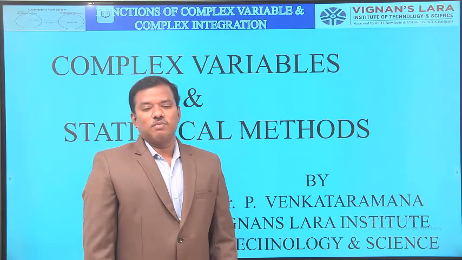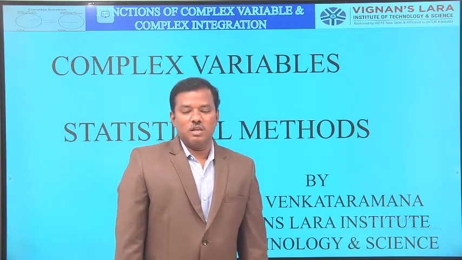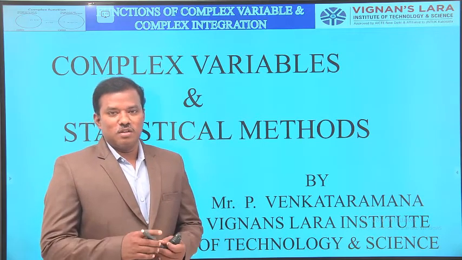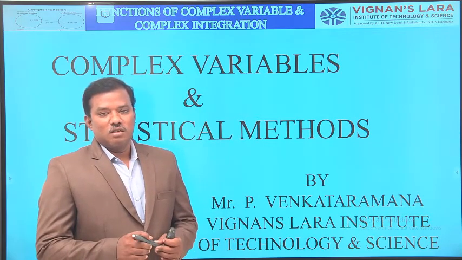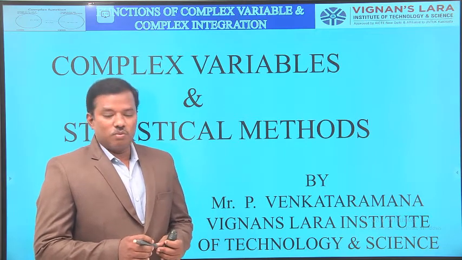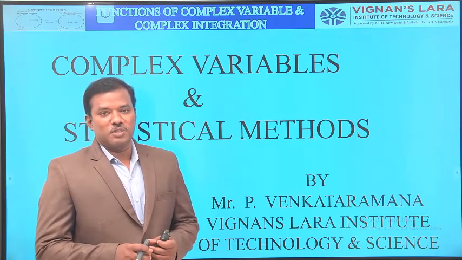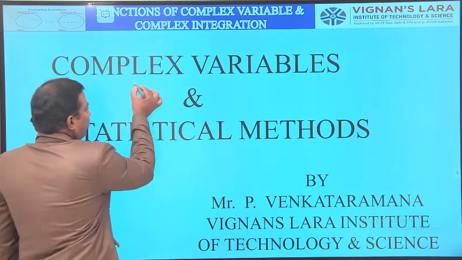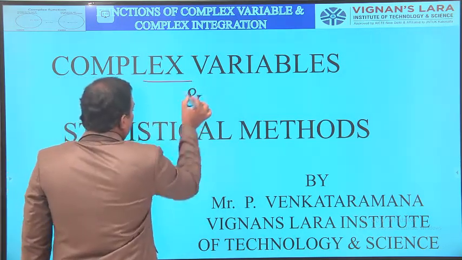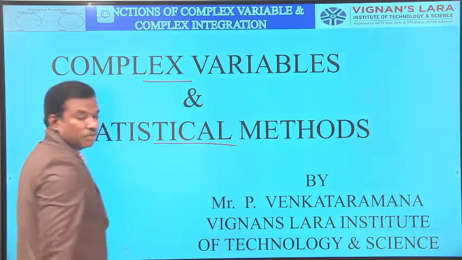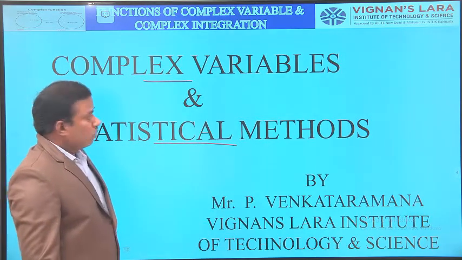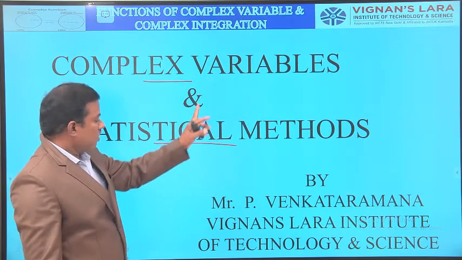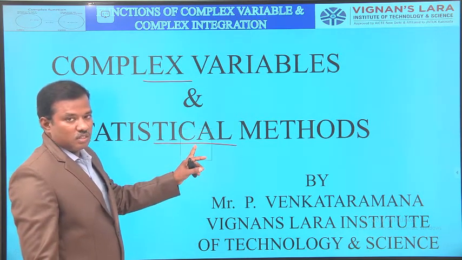In the first year, we discussed the three mathematics papers, Mathematics 1, Mathematics 2 and Mathematics 3. In second year, we are going to study another mathematics paper. Its name is Complex Variables and Statistical Methods. Here we have two different concepts: one is complex variables, second one is statistical methods.